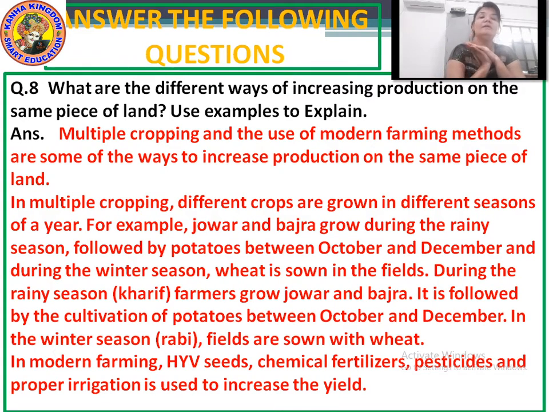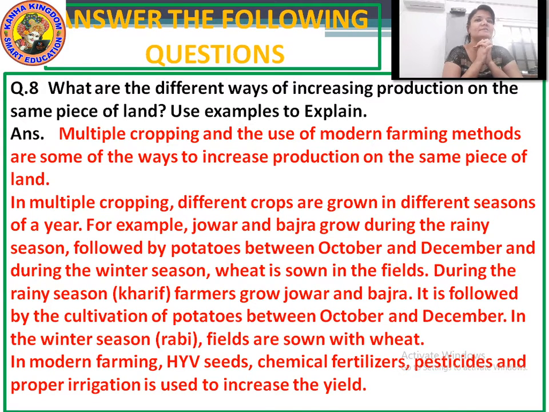In multiple cropping, different crops are grown in different seasons of the year. For example, jawar and bajra grow during the rainy season, followed by potatoes between October and December. And during the winter season, wheat is sown in the field.